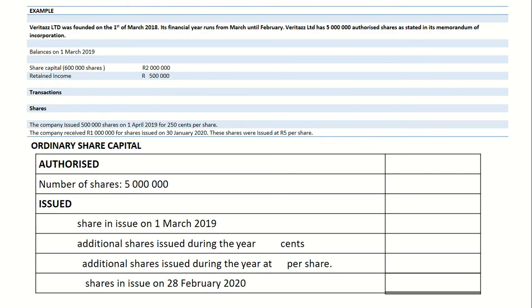Now, this is how we're going to work this out. You're going to prepare your ordinary share capital note. You're supposed to know this by now. We have 600,000 shares in your share capital, which will be 2 million at the beginning of the year, and then we will issue 500,000 shares at 250 cents per share, which will simply give us 1,250,000. Now, how did I get that 1,250,000?